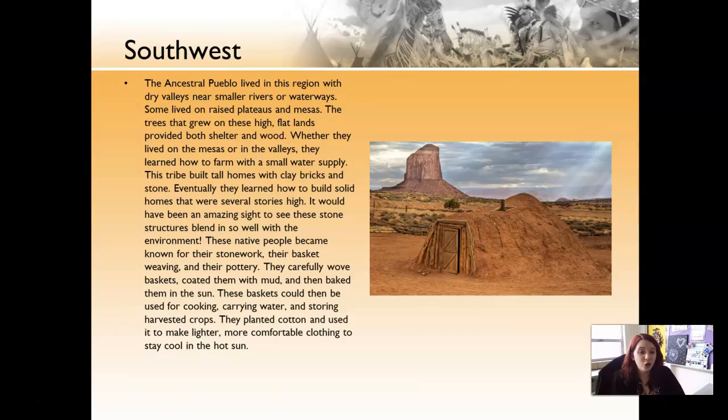They were also really good at harvesting and planting cotton, and they determined that cotton is a lot lighter of a material to wear during this climate, and so it made it a little bit more comfortable in that hot sun.